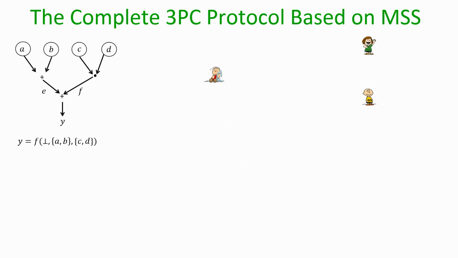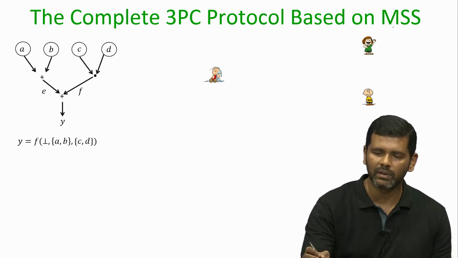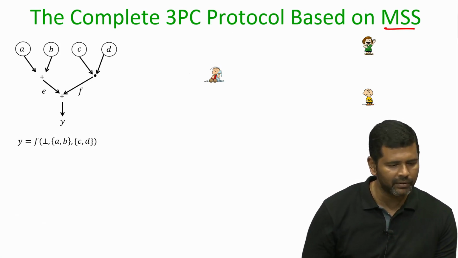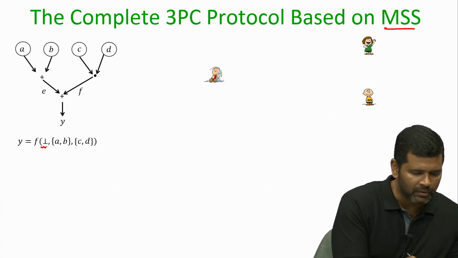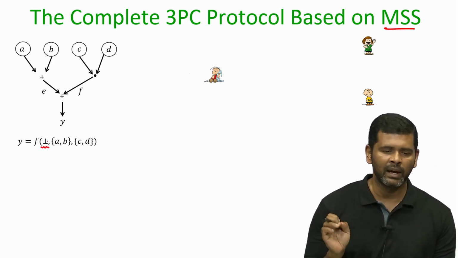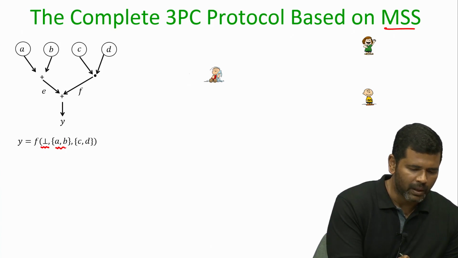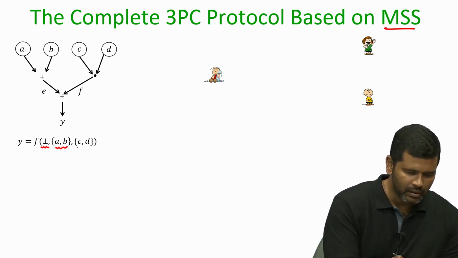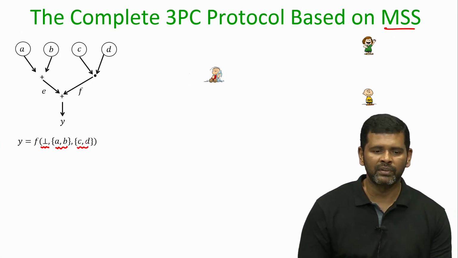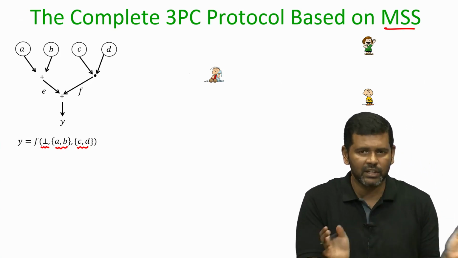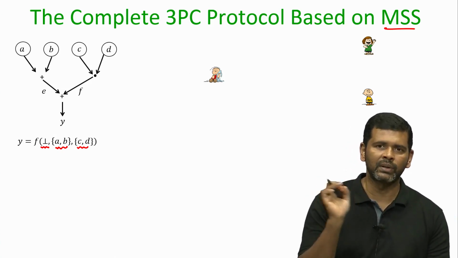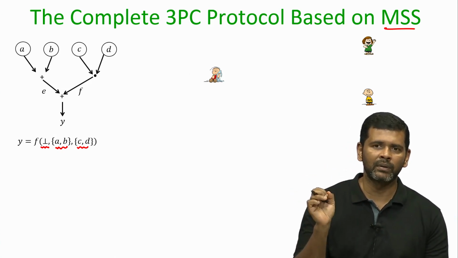Now let us try to understand the full 3PC protocol based on this new secret sharing, and again I will demonstrate it with a function where the distributor has no input. So, this symbol denotes that the distributor has no inputs. The first evaluator has the inputs A, B in the function, and the second evaluator has the inputs C and D in the function. Again this is just for simplicity, you can take any function and the protocol is actually secure, because we know the individual secret sharing protocols are secure.